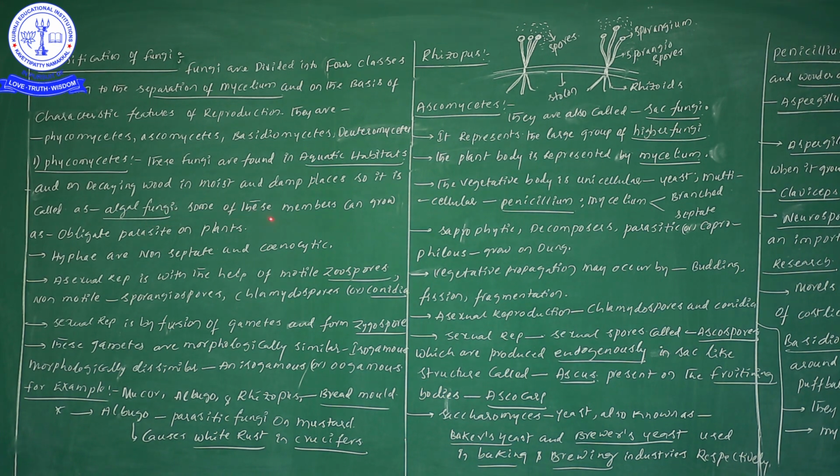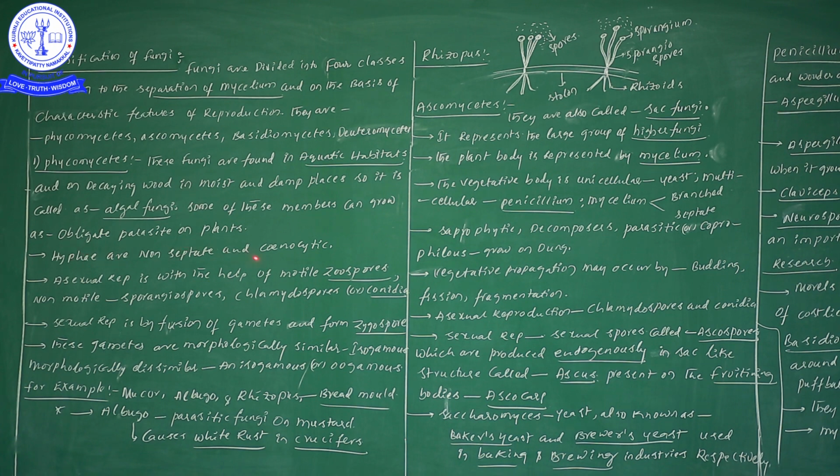Some of these members can grow as obligate parasites on plants. Don't forget, this point is important. Phycomycetes grow on decaying wood in moist and damp places, which is why we call them algal fungi. And some of these members can grow as obligate parasites on plants. What does obligate parasite mean?